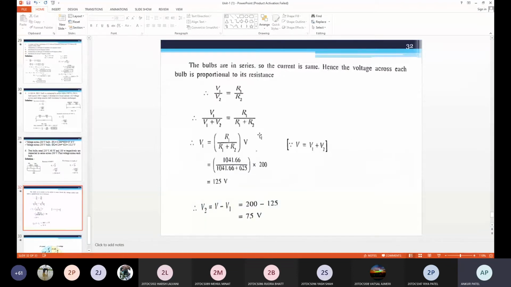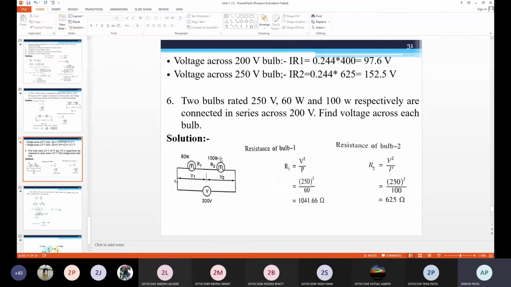Now, with some calculations here, you may be confused about how this equation is taken. But you should know the voltage divider rule. Suppose you want to find V1 and V2, then you can use the voltage divider rule, or you can also use Ohm's law: by finding total resistance, find the current, and by finding the current, find V1 and V2.